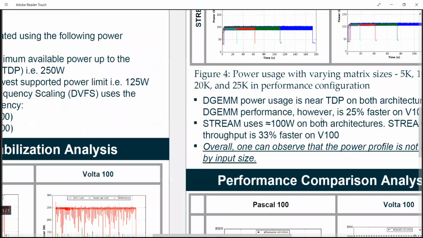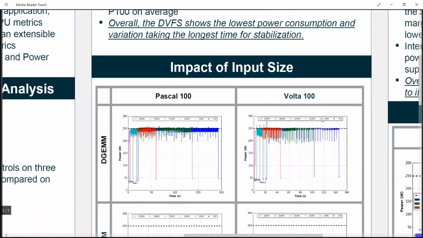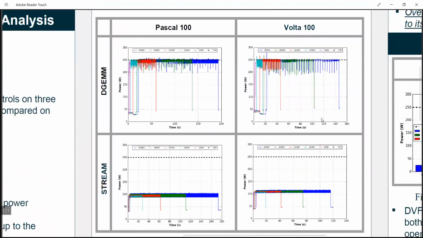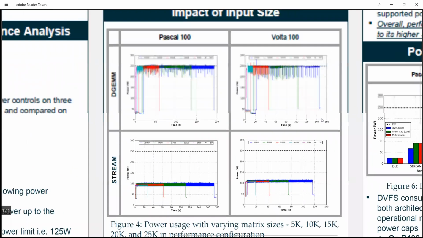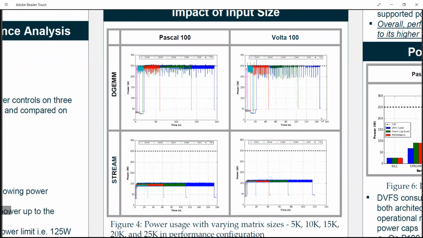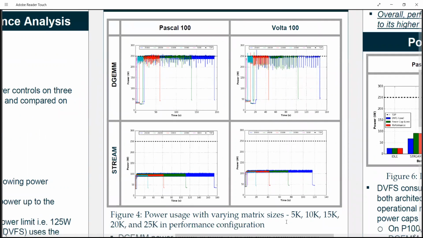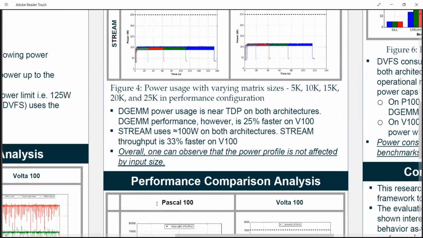Our next analysis is basically to analyze the impact of input size on the power consumption profile. We performed this analysis using Stream and DGEMM on both architectures, only in performance mode, using different matrix sizes from 5K to 25K. And interestingly, the power profile is not affected by the input size.